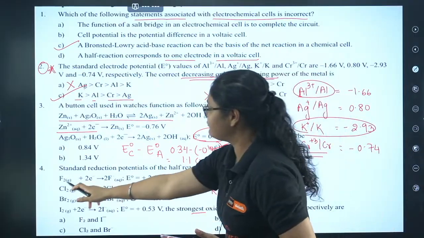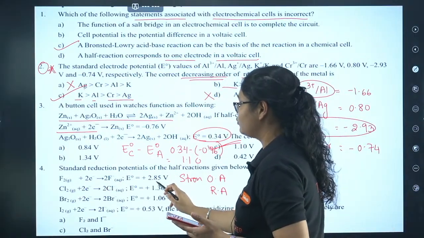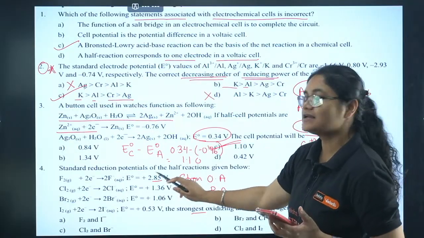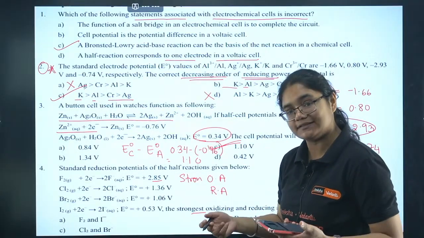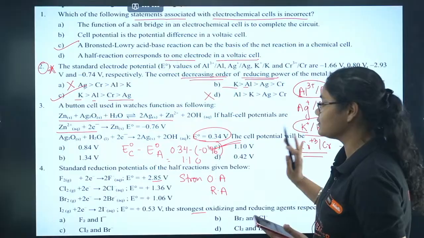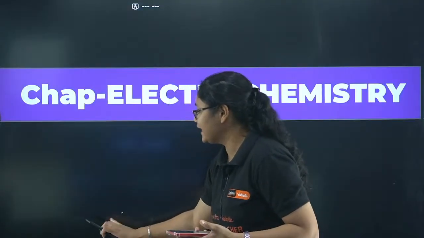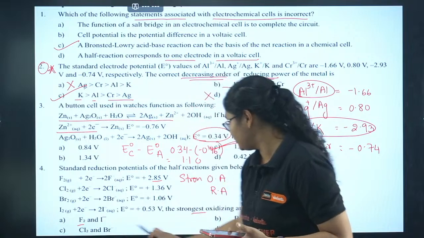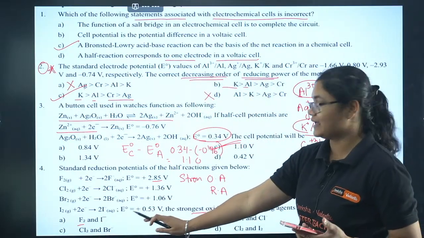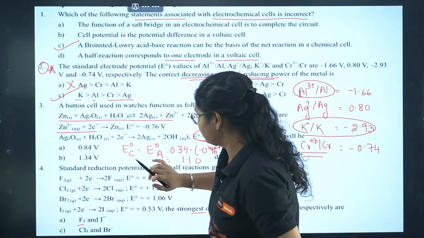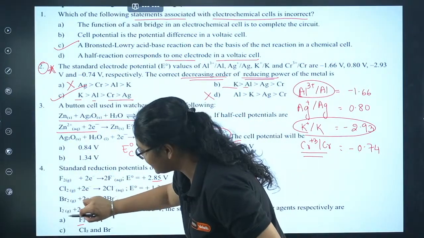Okay, so if you see, F2 reduction potential is highest, right? 2.85 volt is there. F2 reduction potential is highest. That means it will undergo reduction very easily and it will behave as a very strong oxidizing agent. And you see that F2 is present in only one option, so definitely the answer has to be option number A here. Okay, A is the answer here.